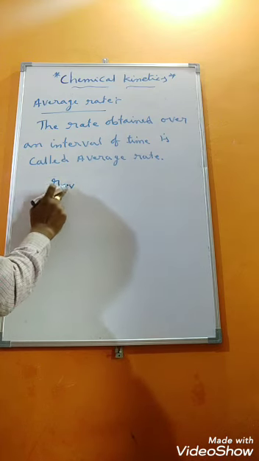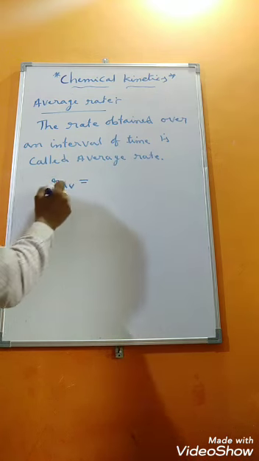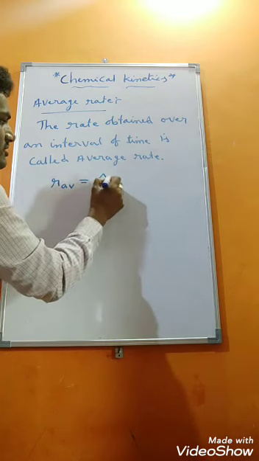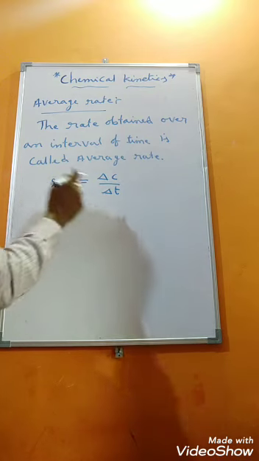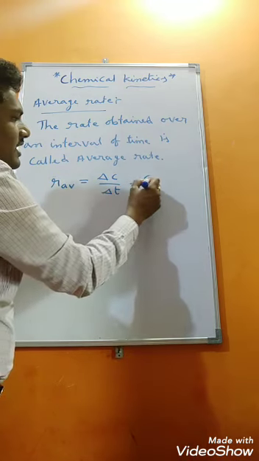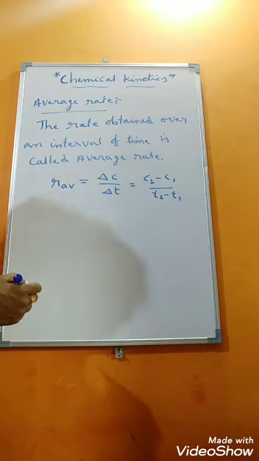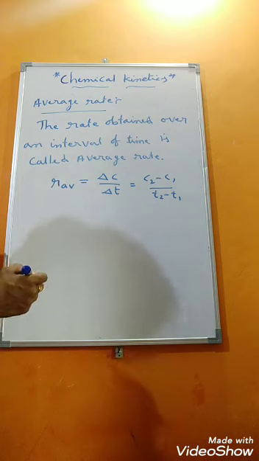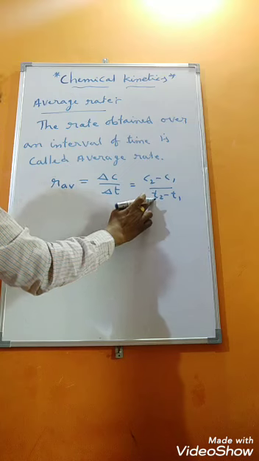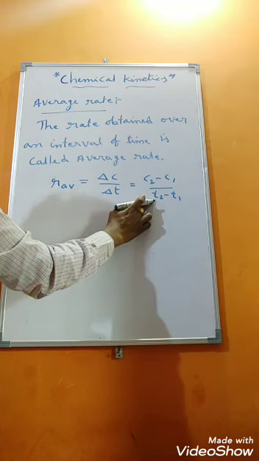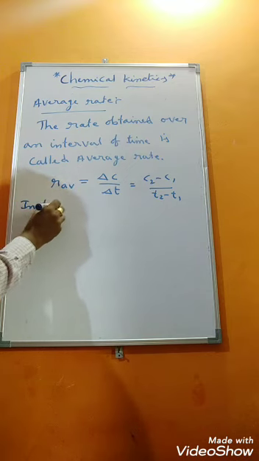How to calculate average rate: average rate is equal to change in concentration divided by change in time, that is C2 minus C1 divided by T2 minus T1. This is nothing but average rate.